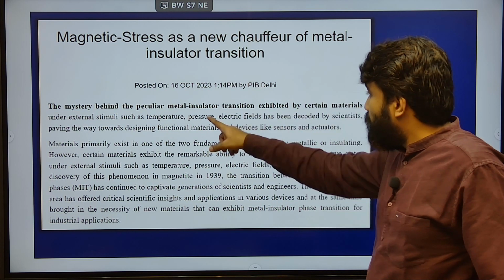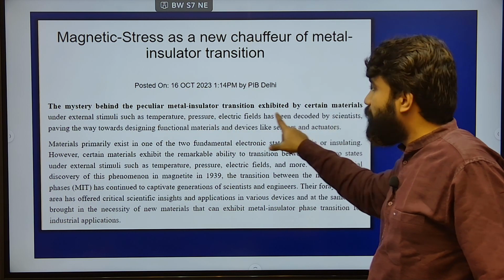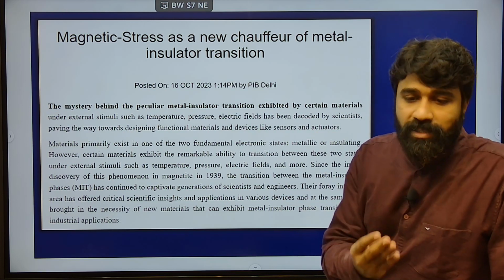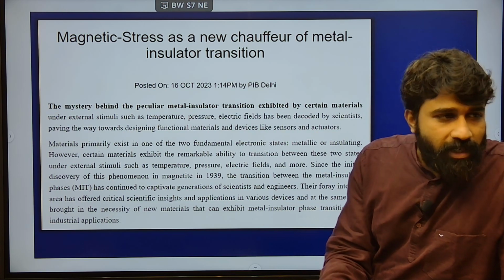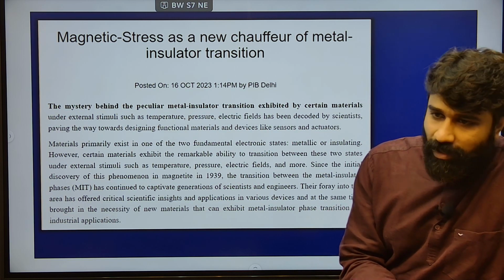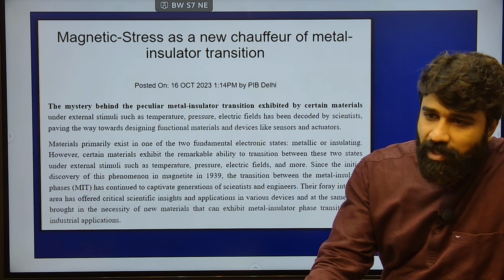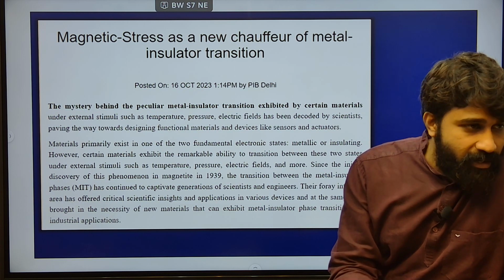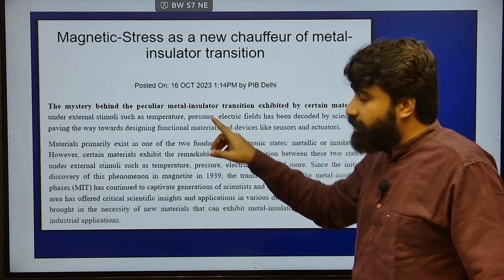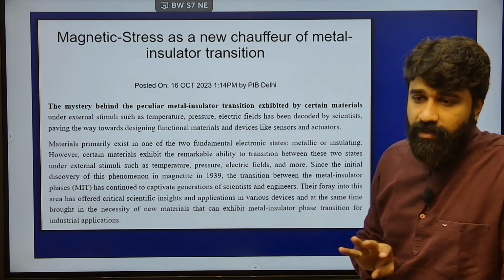The mystery behind the peculiar metal insulator transition exhibited by certain materials. A material which is conductive in nature will mostly remain conductive, and a non-conductive material will generally remain non-conductive, like wood and plastic. However, a few materials are peculiar in nature.